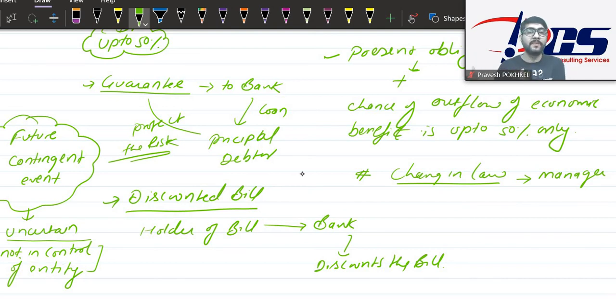Let's say there is some tax law, and the government is asking that every organization should train their managers about the tax law of that particular country. Now for training you must spend a certain amount, right?